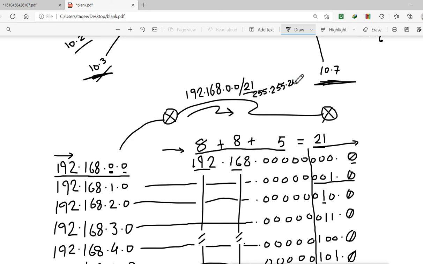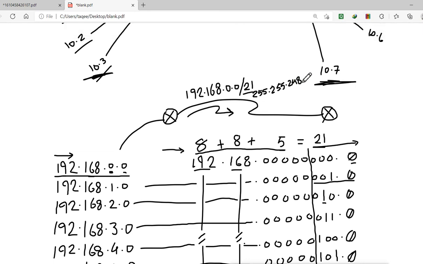Remember, I am calculating 248 from where? After calculating all those bits, that this bit value is 128 plus 64 plus 32 plus 16 plus 8. So you get 248, and then the rest of the things are 0. So either it will send this /21 or this subnet mask.